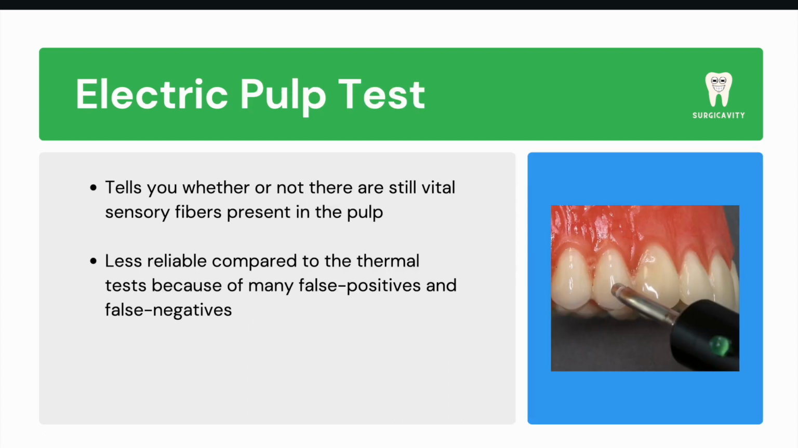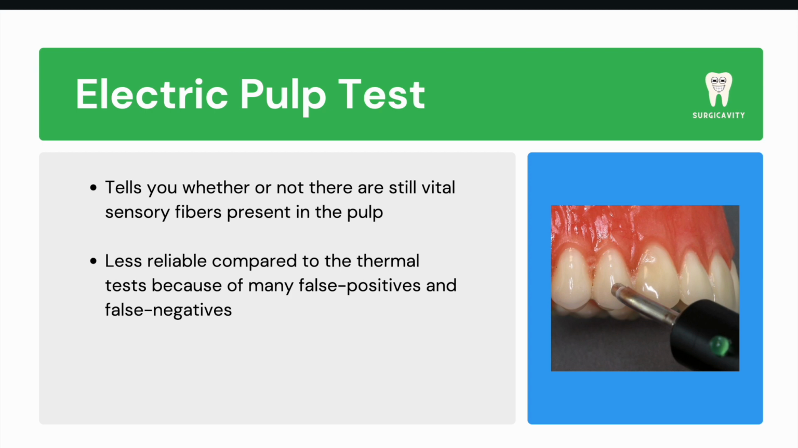The electrical pulp test is a method to determine if there are any functional sensory nerves still present in the pulp. However, the presence of nerves isn't what determines whether the pulp is still vital or not. That's determined by whether there's still blood flow to the pulp. So the electrical pulp test isn't super reliable in this regard. And in general, the electric pulp test is considered to be less reliable than the thermal test, as it can give misleading results, both false positives and false negatives.